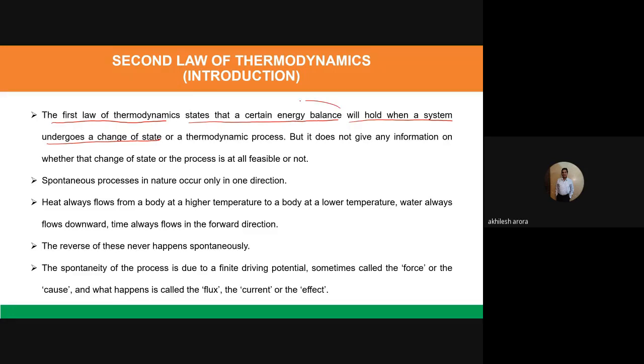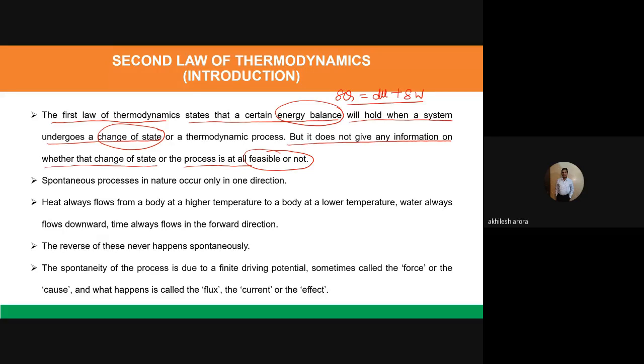Because we are talking about change of state, you know which equation is to be used: delta Q is equal to dU plus delta W. But it does not give any information on whether that change of state or process is at all feasible or not. So we do not know whether this process can occur or not.